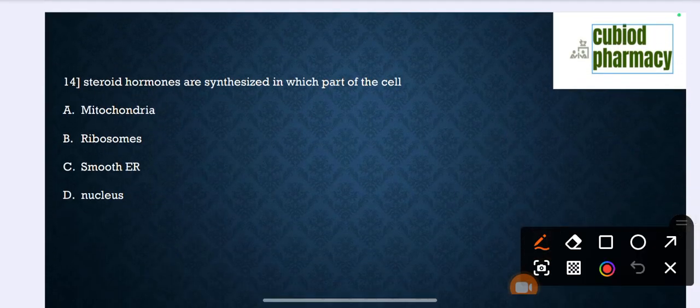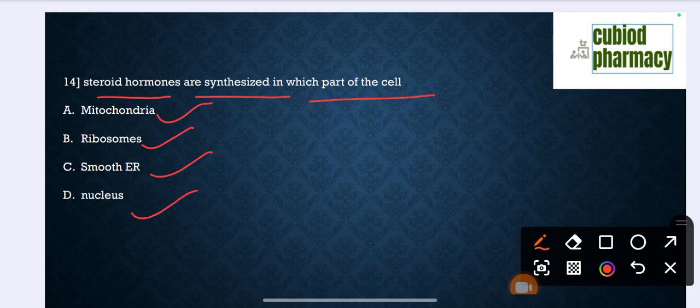Question number 14. Steroid hormones are synthesized in which part of the cell? Option A, mitochondria, option B, ribosomes, option C, smooth endoplasmic reticulum, option D, nucleus. The correct option is option C, smooth endoplasmic reticulum.